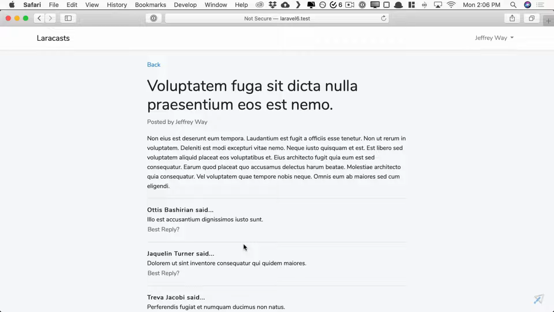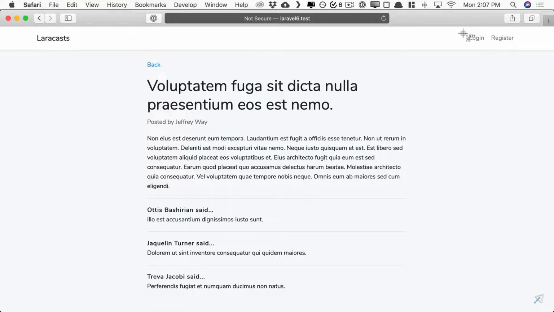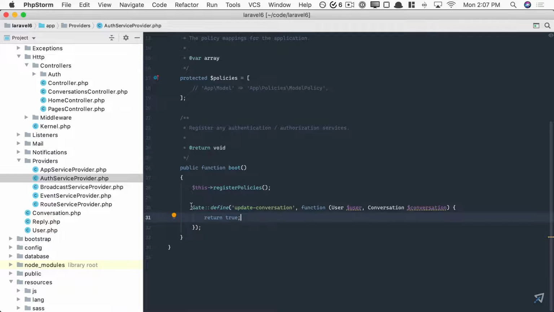Except, however, for guests. Let's go to an incognito tab. All right, so again, notice we're not signed in. However, they don't see it. And that's because when we are performing this authorization, it is assuming that you have a valid authenticated user. And if you don't, it immediately returns false. It's sort of like, okay, well, you have to be signed in. And then if you're signed in, let's proceed to the next step, which is confirming that this condition returns true.